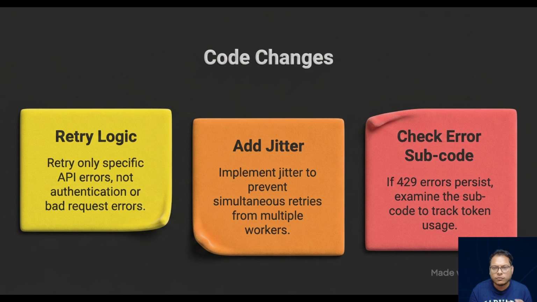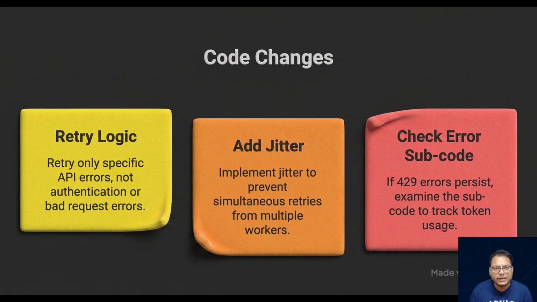So let's do a recap of what we have changed in the code. The first thing that we changed was to retry only for specific errors and never retry on authentication or bad request errors. The next thing which we added was jitter, that is wait_random_exponential or wait_exponential_jitter equal to true, to prevent all workers from retrying at the same moment.